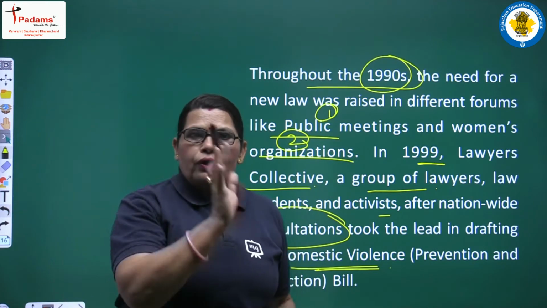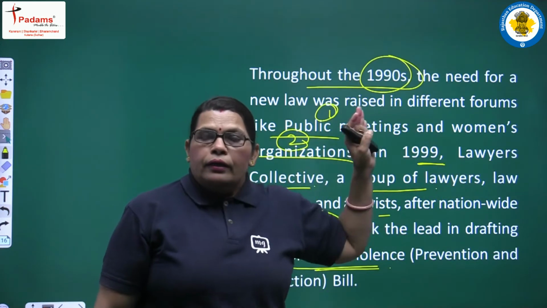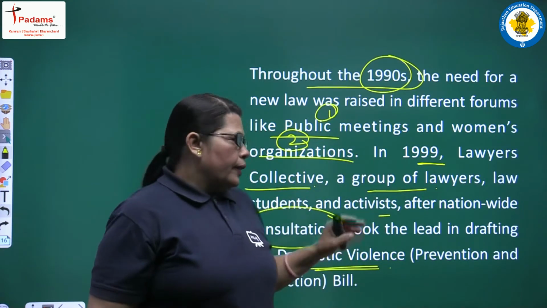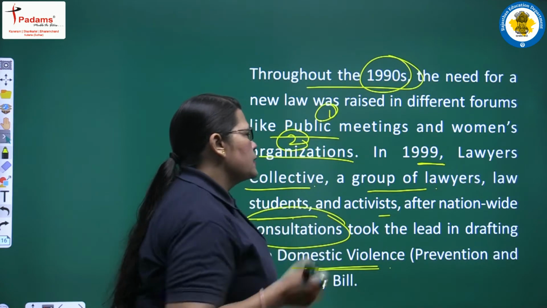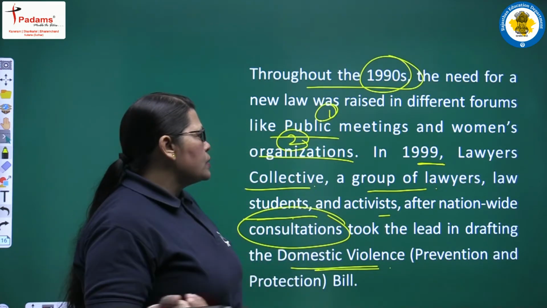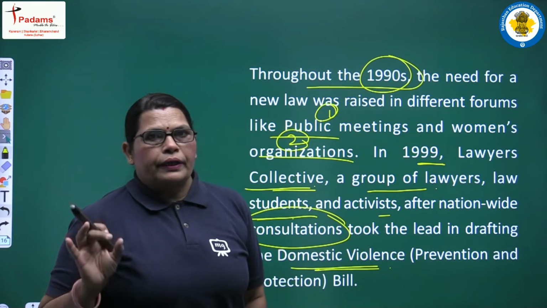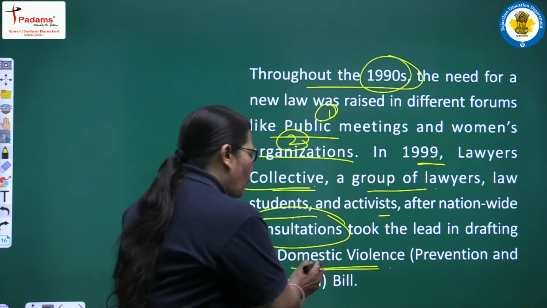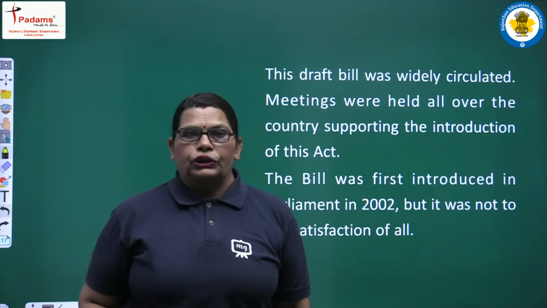Yes, with the favor of all these people. Maybe they are activists, maybe they are from the news channels, maybe they are consultants, law students, a group of lawyers. Everyone had participated in drafting the Domestic Violence Prevention and Protection Bill.